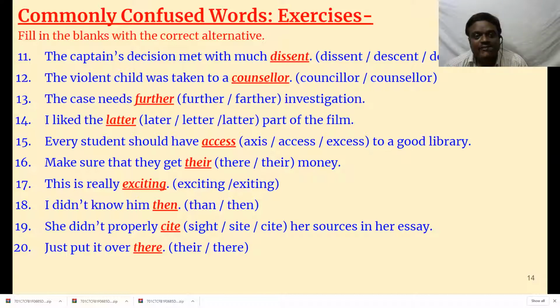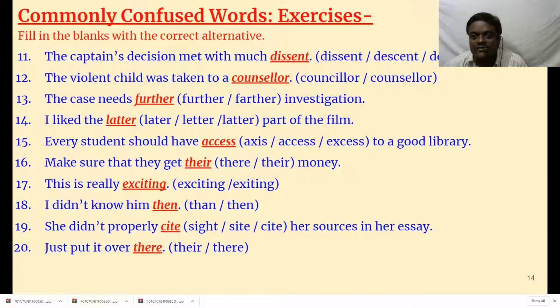The violent child was taken to a counselor. Counselor means a psychologist who gives counseling sessions. Councilor means a municipal councilor. Council means a group of persons who take policy decisions.